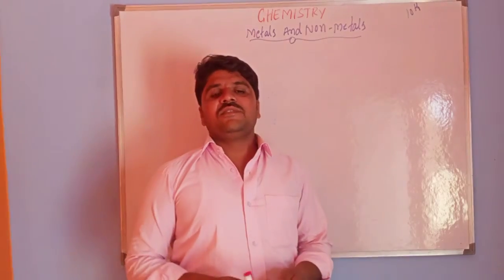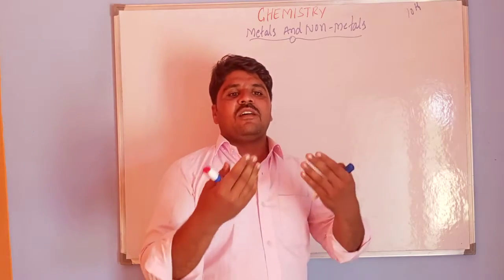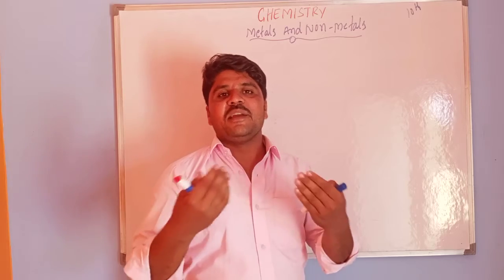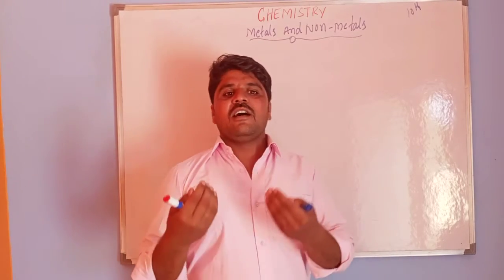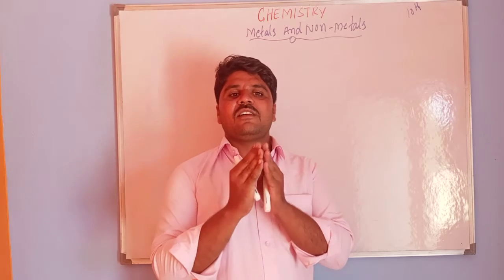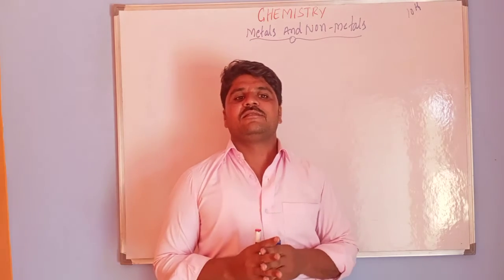In the last class, we discussed some activities like burning of a magnesium ribbon and burning of sulfur. This proves that most non-metals are acidic oxides.